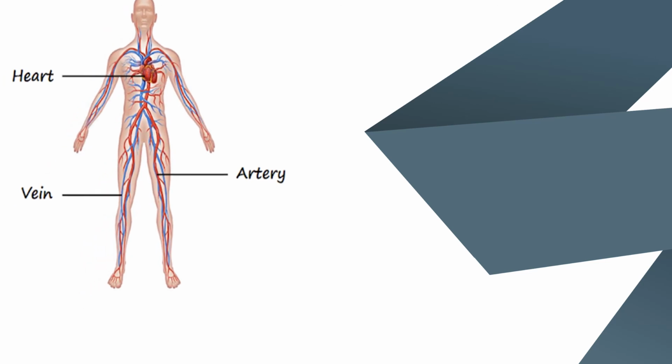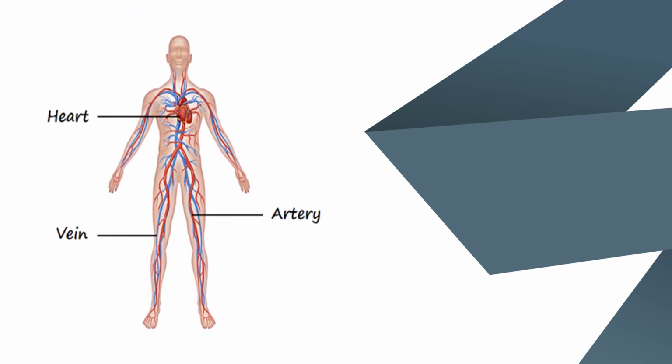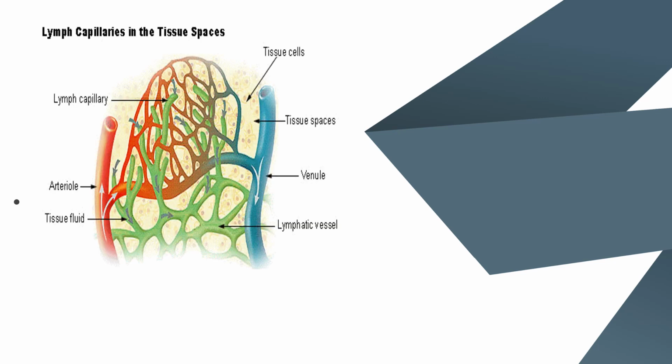In this picture, you are seeing the whole circulatory system. It includes the heart, blood and blood vessels, and it is distributed throughout our body. In this diagram, you are seeing how blood, lymph and tissue fluids are working together.